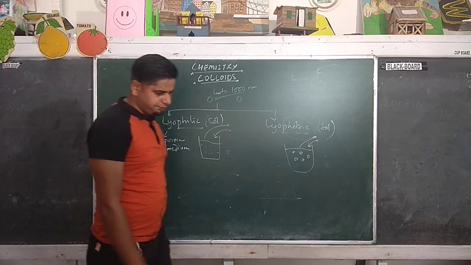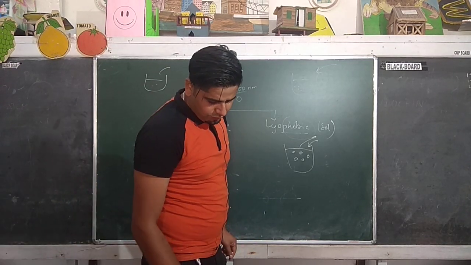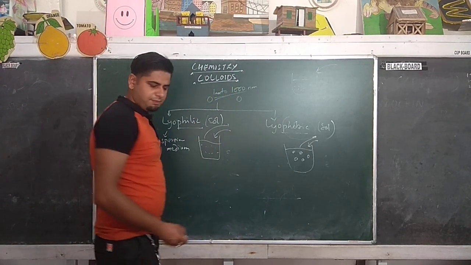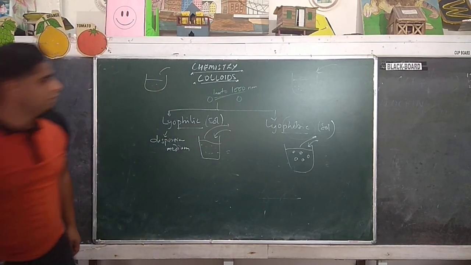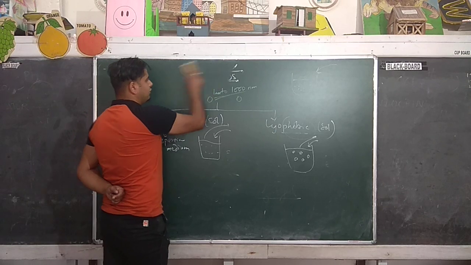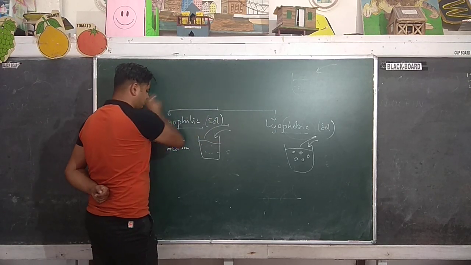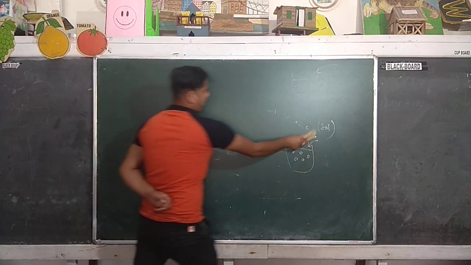Now let us move on to another type, which is according to the nature of the dispersed phase only.